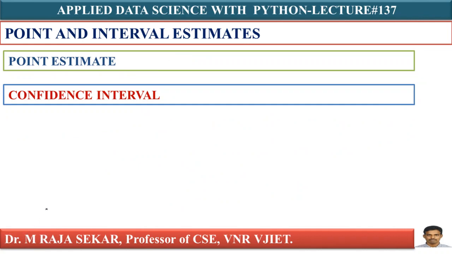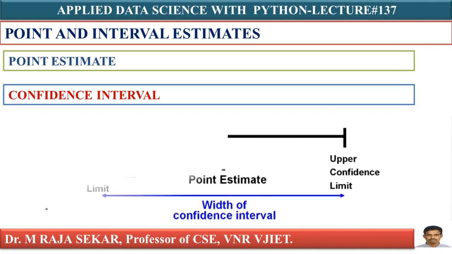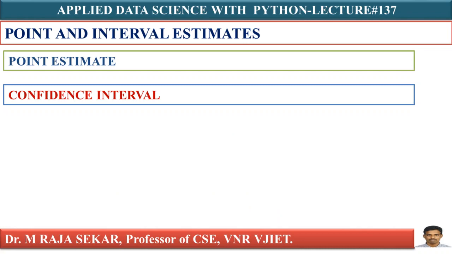We can say a confidence interval is a point estimate and an interval estimate, because a point estimate is only a single number, as I already defined, and it is not very reliable. The confidence interval gives additional information about the variability of the point estimate.